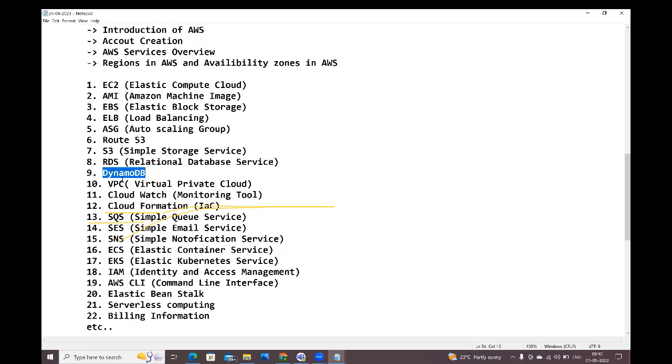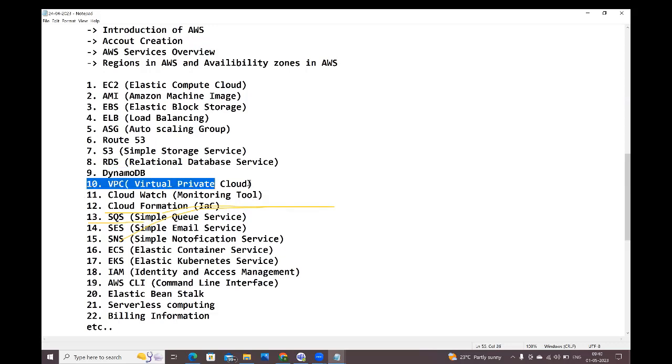That's the table information we need to give to the developers. Okay, right? We'll see, guys. I will show one Spring Boot microservices application, how they will configure DynamoDB and how they will connect to DynamoDB, what dependencies they need to add in the pom.xml file, and at the model class level, what annotations they need to use and everything. I will show, guys. Okay, fine. Next, guys, coming to VPC.